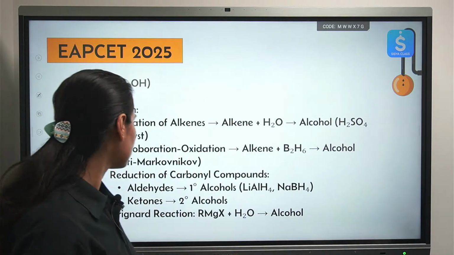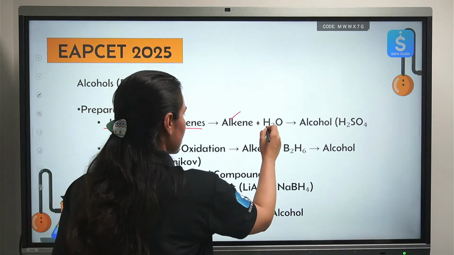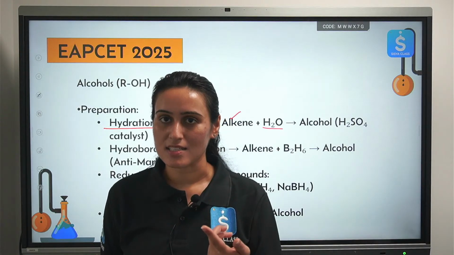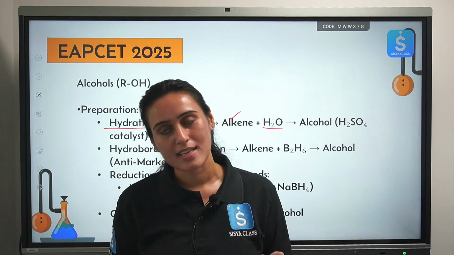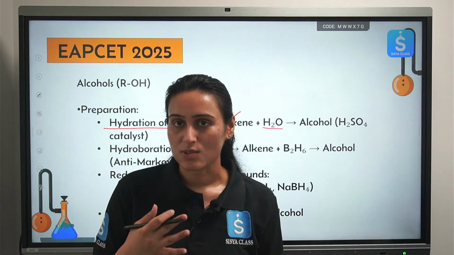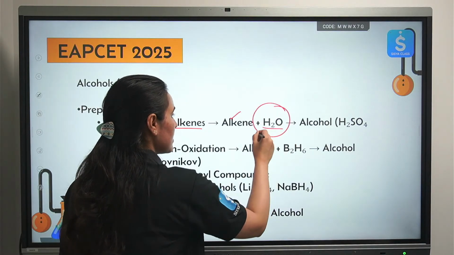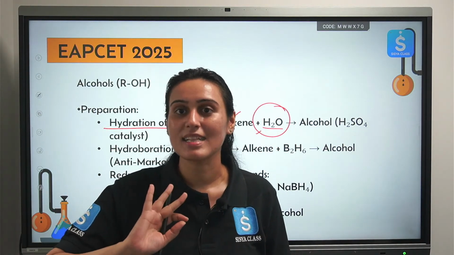Okay, so hydration of alkenes. As you all know, alkenes can be hydrated in the presence of sulfuric acid as a catalyst. Okay, do we have to remember this information that sulfuric acid is used as a catalyst? Yes, you must. And what is the final product? Alcohol. We are trying to prepare alcohol. So we can prepare alcohol by electrophilic addition of water. They can ask you this question also: what type of reaction is shown here? So you must know that this is electrophilic addition.